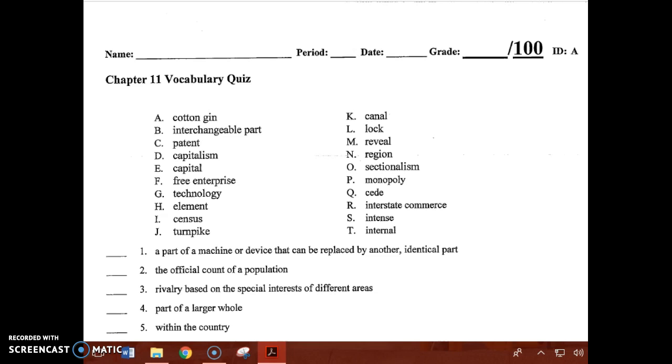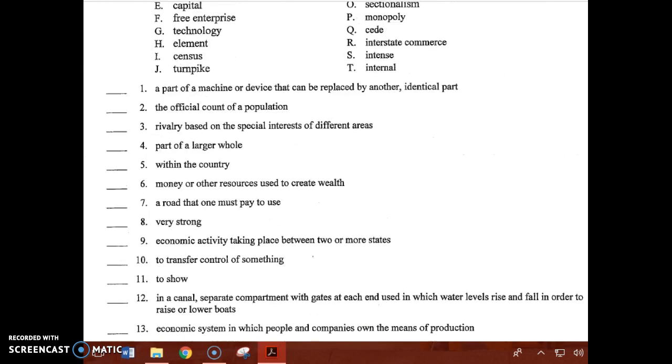Number 1. This is a part of a machine or device that can be replaced by another identical part. Number 2. This is the official count of a population. You take it every 10 years in the United States. Number 3. Rivalry based on the special interests of different areas. Number 4. This is a part of a larger whole. Number 5. This word means within the country.